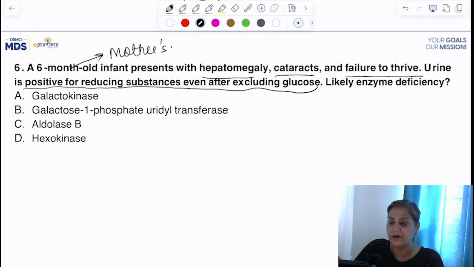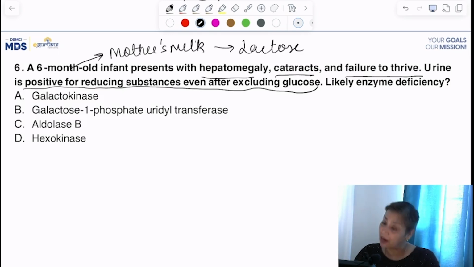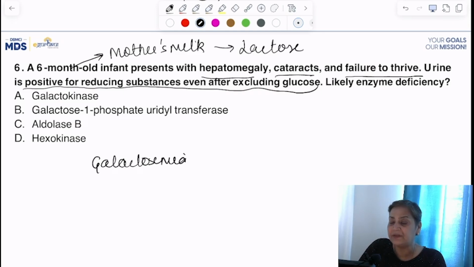First of all, we know mother's milk is rich in lactose. If we talk about lactose, the only thing which comes into our mind is the metabolism of galactose. Now we know this galactosemia is actually of two main types. Galactosemia 1 or classic, and second is non-classic.